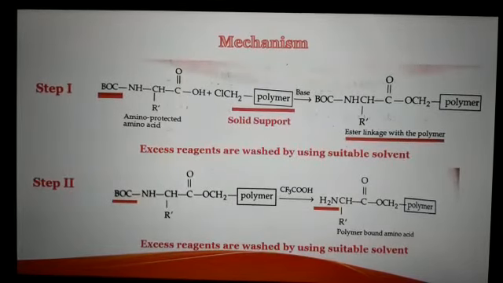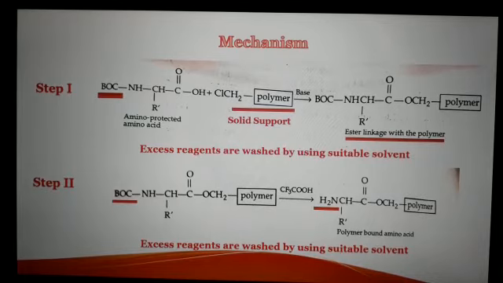This method involves 4-5 steps. In step 1, this solid support polymer chain is reacted with the Boc protected amino acid. So first we have to protect amino group of an amino acid. Then this amino protected amino acid is reacted with this solid support, with formation of ester linkage with the polymer. And excess of reagents are washed after every step in this mechanism.